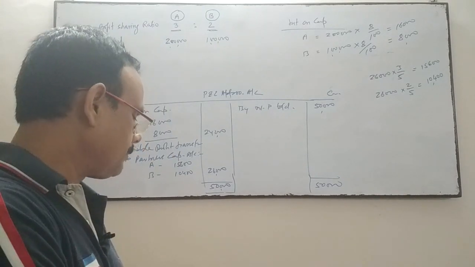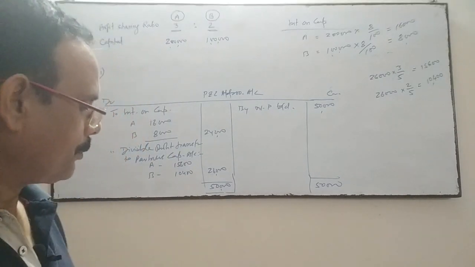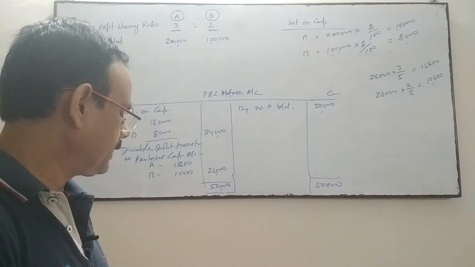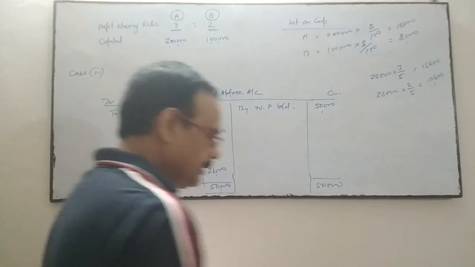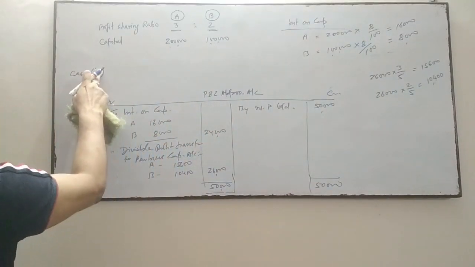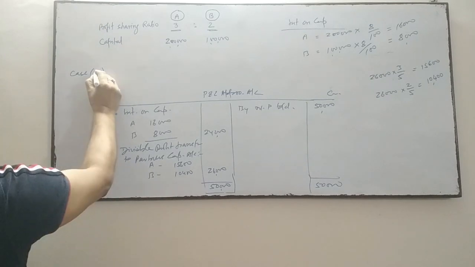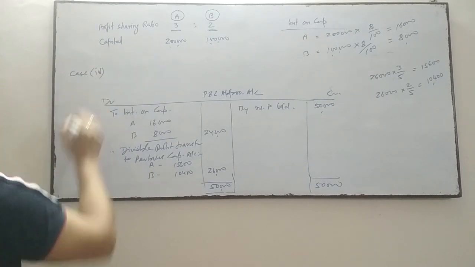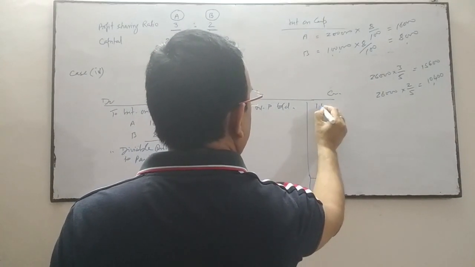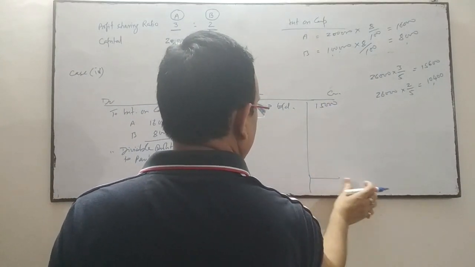Now come to case number 4. If the partnership deed provides for interest on capital at the rate of 8% and the profit for the year is 15,000. Here the profit is less. In case number 4, the profit is 15,000.